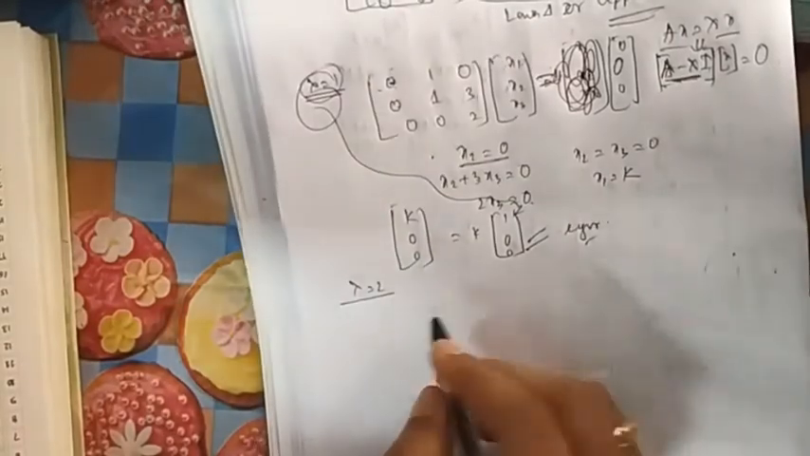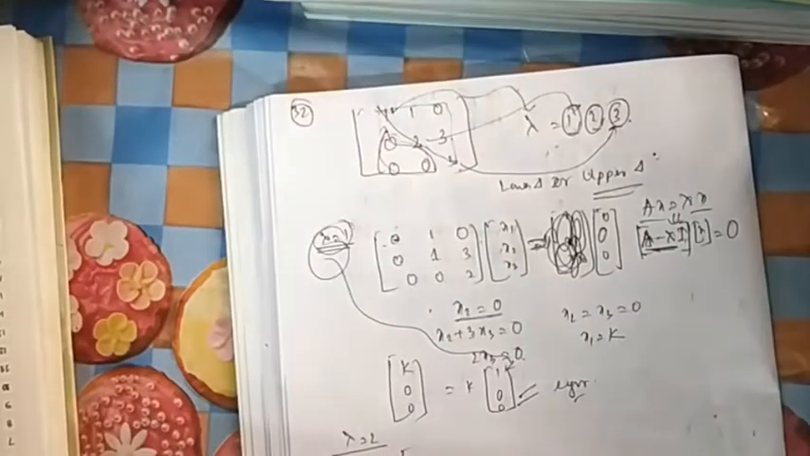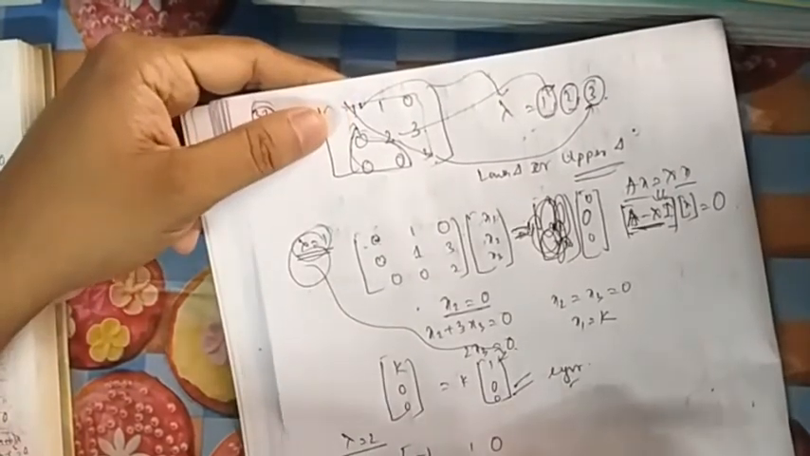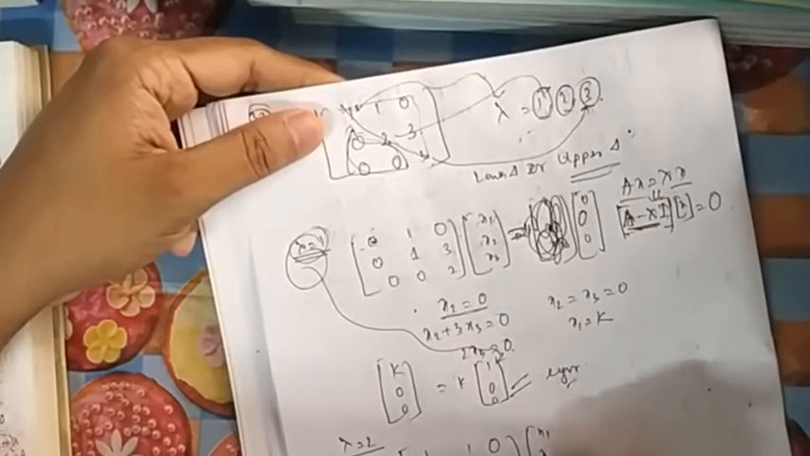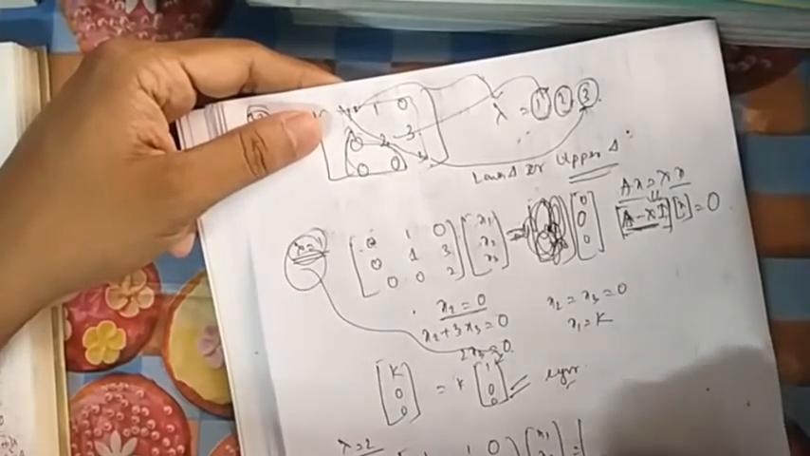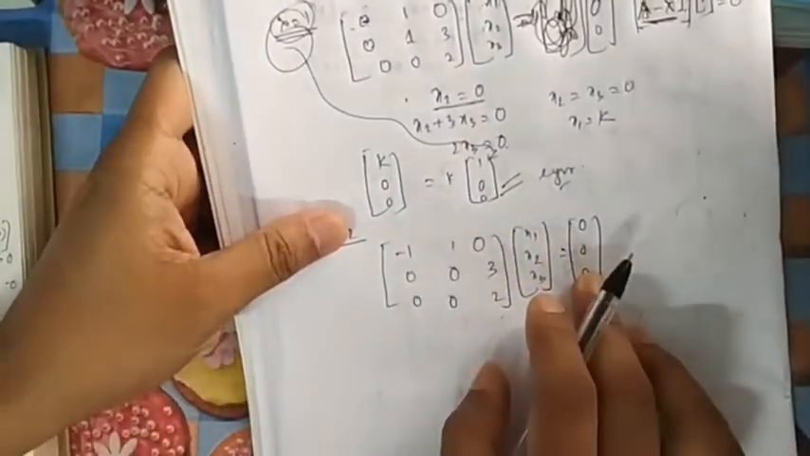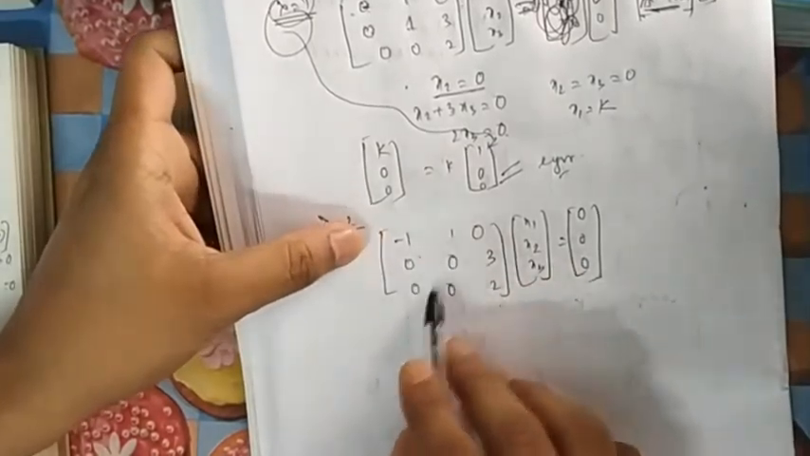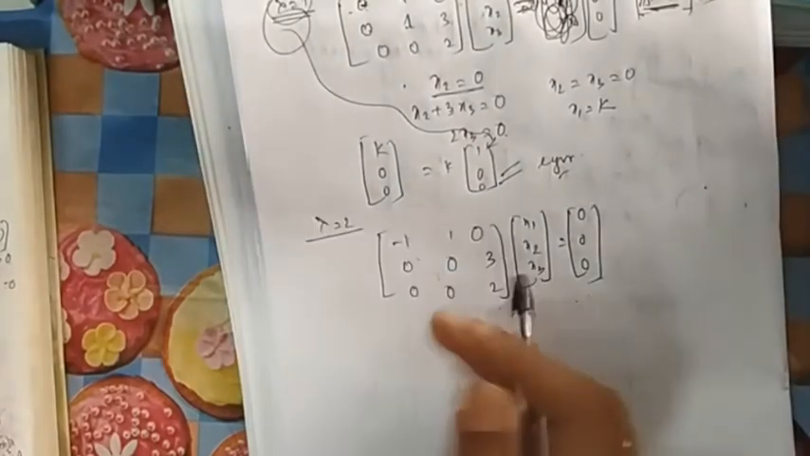For lambda equal to 2, I will deduct 2 from the diagonals. It will be minus 1, 1, 0; 0, 0, 3; 0, 0, 2, multiplied by x1, x2, x3, equal to 0, 0, 0. Because these are simple, I am directly multiplying. Since there are lots of zeros, I am going direct. If that is not the case, then you have to shift it to canonical form.